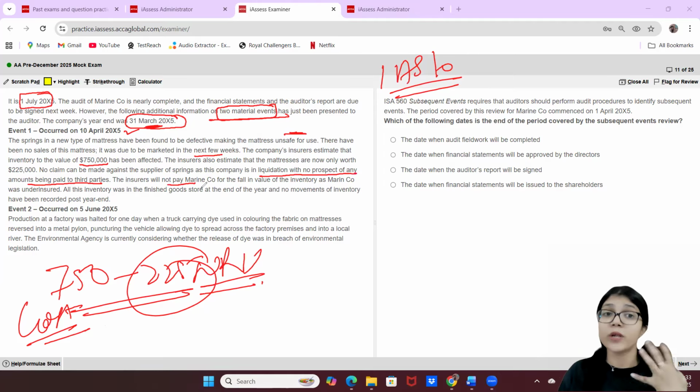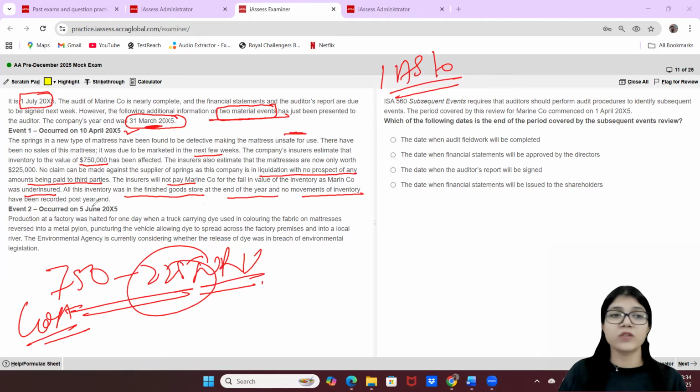The insurance will not pay. The insurance company is also saying that they won't be paying Marine Company for the fall in the value of the inventory as Marine Company was under insured. So probably a little bit of it would be paid, but they're still under insured, so most of it will not be paid. All this inventory was in the finished goods store, as I told you, the warehouse. At the year end, no movements of inventory have been recorded post year end. So before the year end only, the inventory was there at their own warehouse, which was damaged.